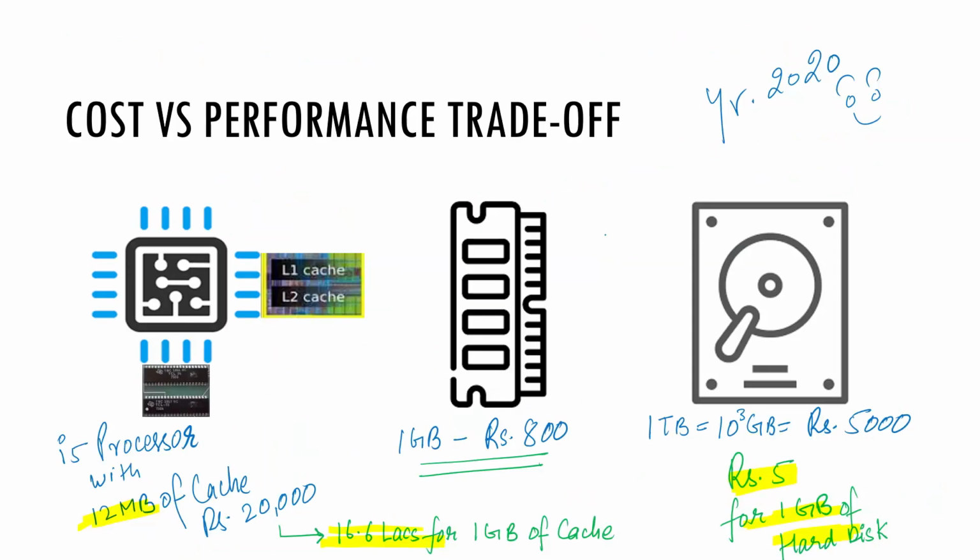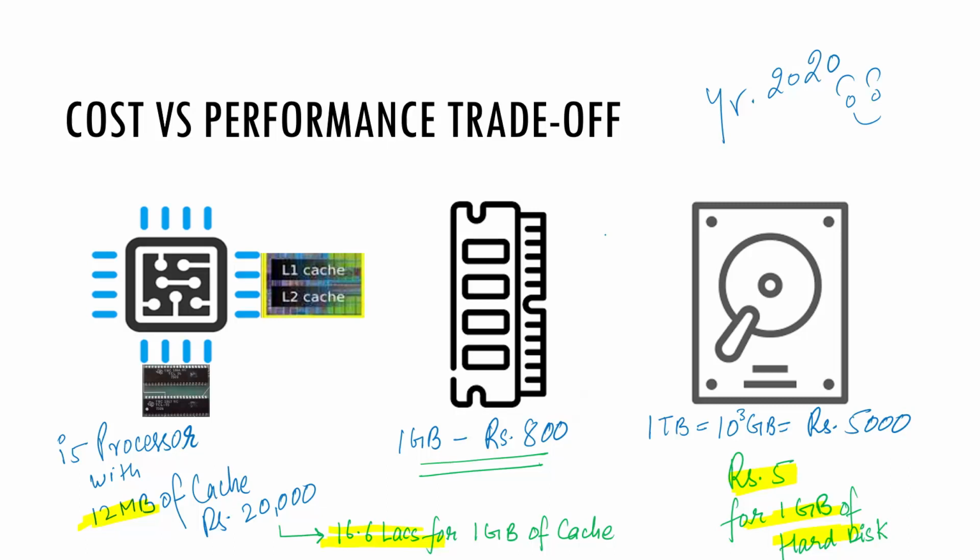If we see the cost of various memory units at Google, then in the year 2020, it is showing rupees 800 for 1 GB RAM, rupees 5000 for 1 terabyte of hard disk, rupees 20,000 for an i5 processor with 12 MB of cache.